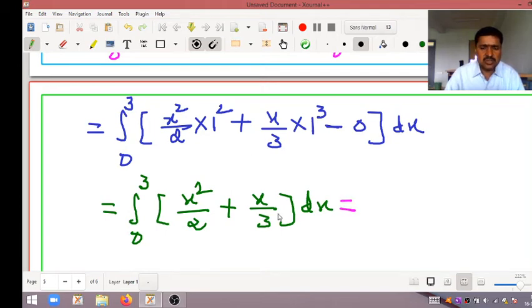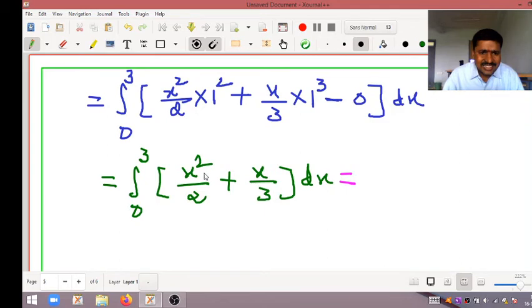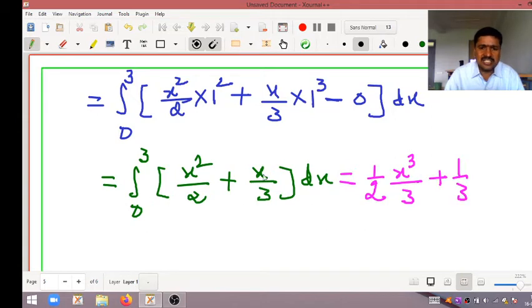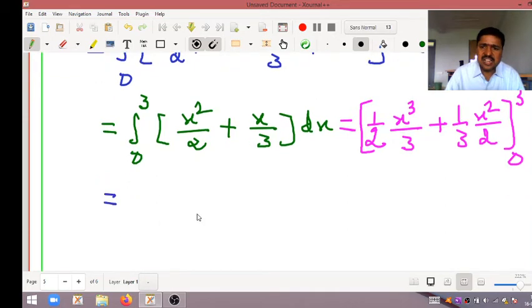Next, with respect to x. This is nothing but integral x square by 2 into dx, where 1 by 2 is the constant. Integral x square dx means x cubed by 3 will come. Plus 1 by 3 is the constant, integral x dx means x square by 2. So what are the limits? 0 to 3.